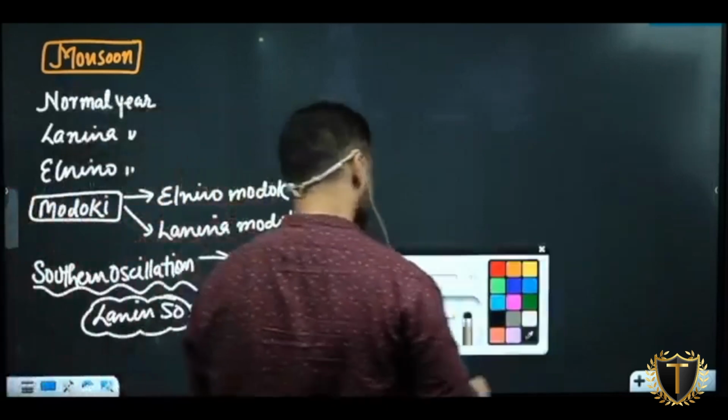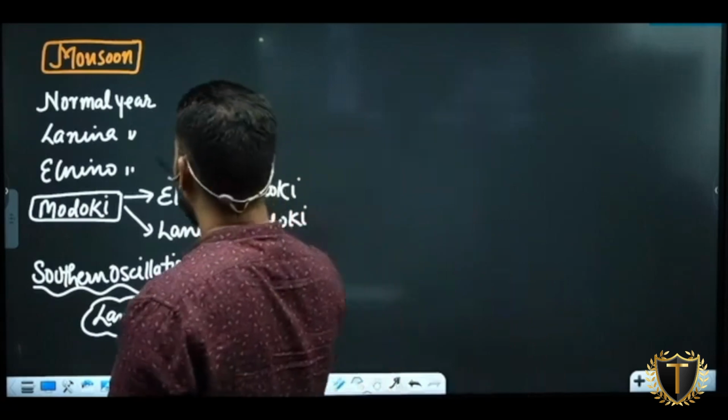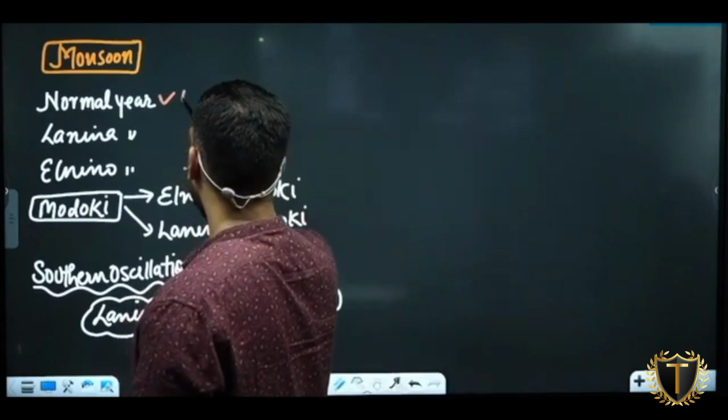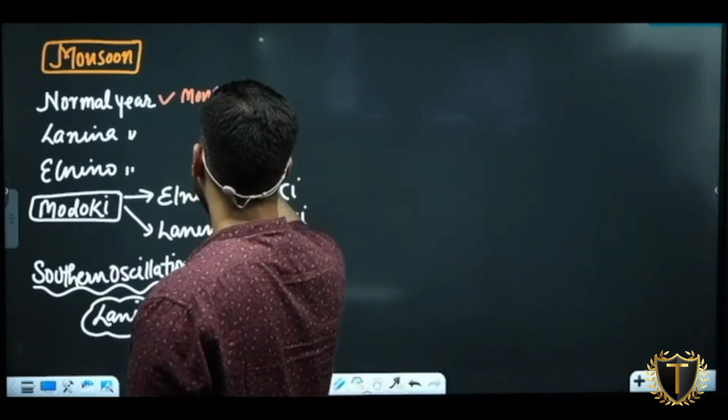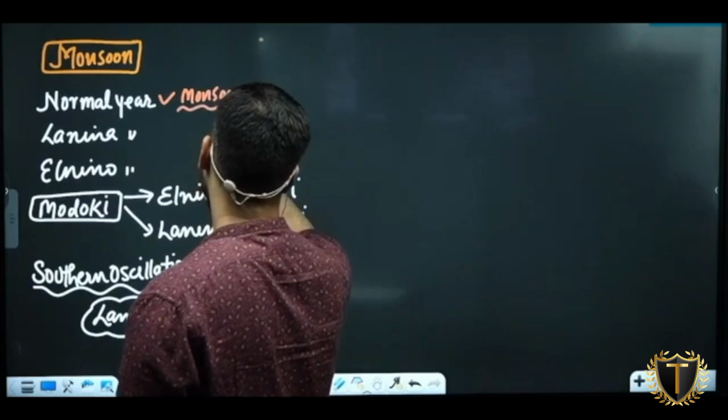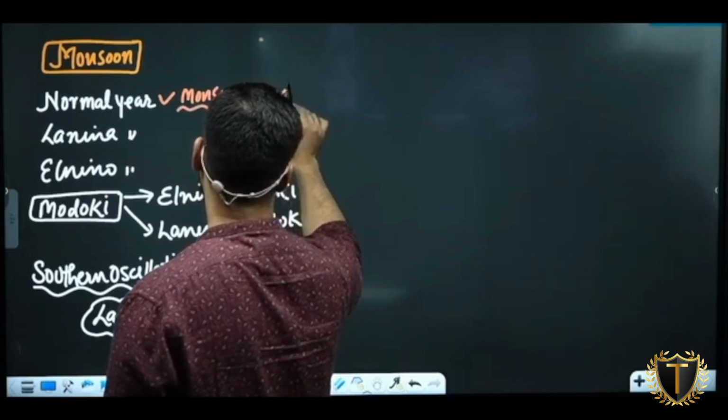You're going to remember normal air, monsoon, good for India.